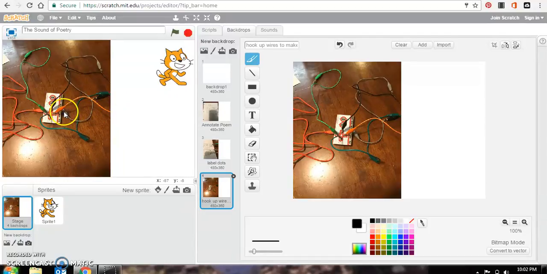This gray cord here is where it goes to earth. So that's how we're going to complete our circuit, because when we start pushing our buttons, we need the current to run through us. So we are going to become the closed circuit. So let's go back to our poem.